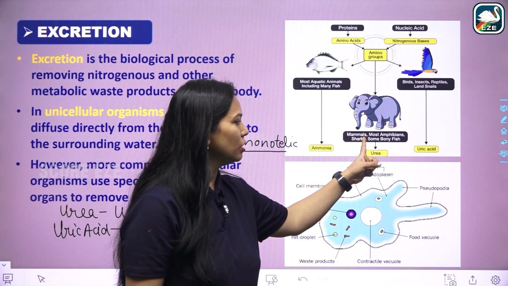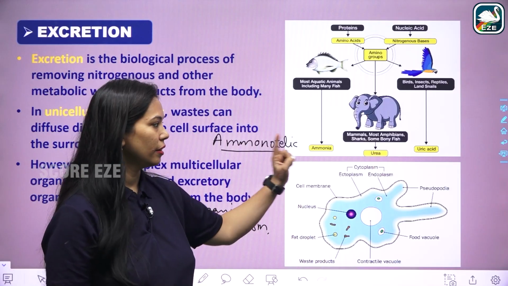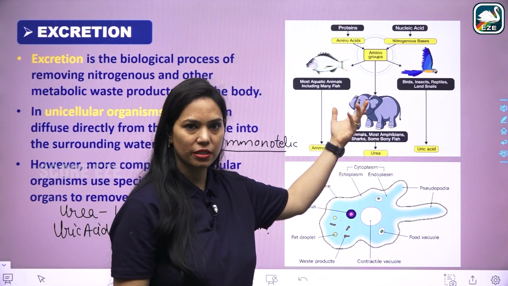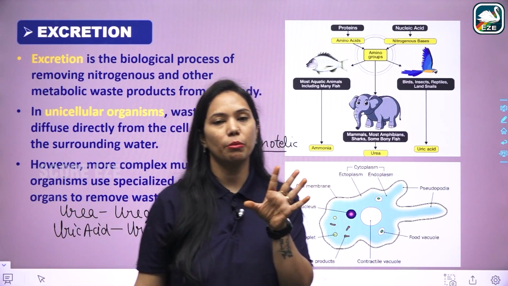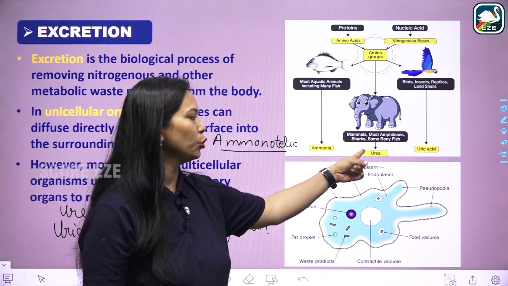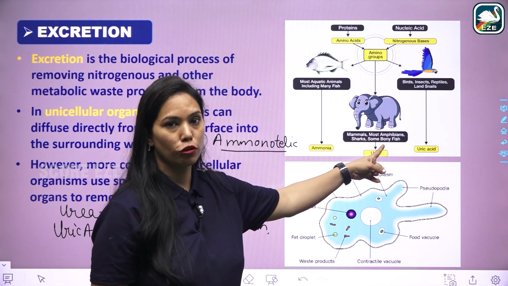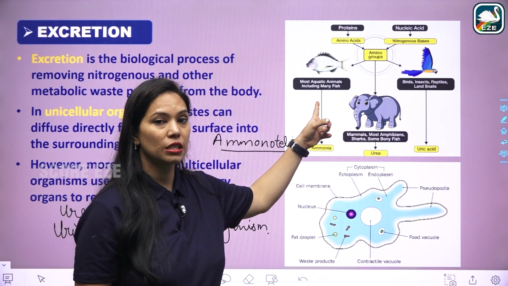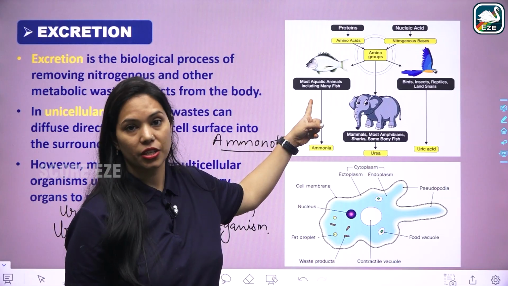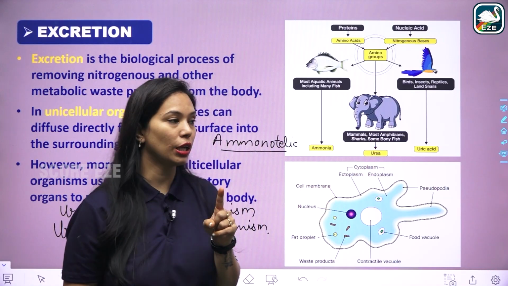Urea requires less water as compared to ammonotelic organisms, right? So, mammals, most amphibians, some bony fishes, sharks, these are the examples. Mammals include elephants also, include us also, human beings. So, you can remember one example, human beings are ureotelic organisms and bony fishes also. Cartilaginous fishes are ammonotelic, while bony fishes are ureotelic.